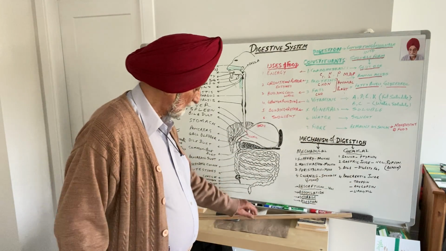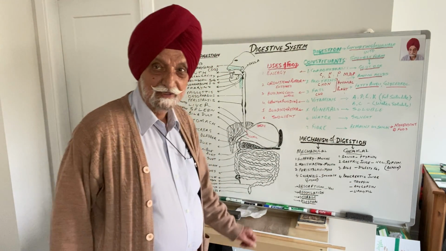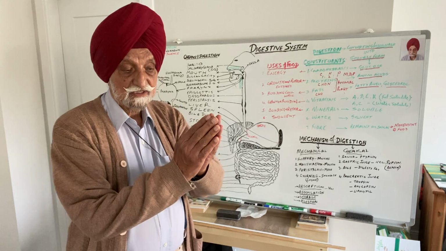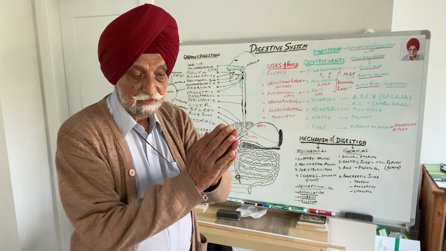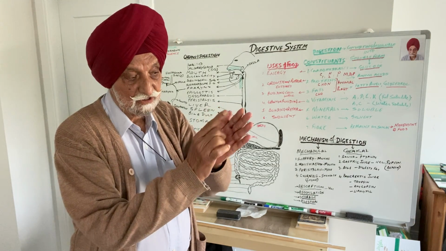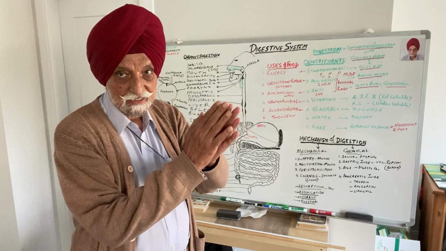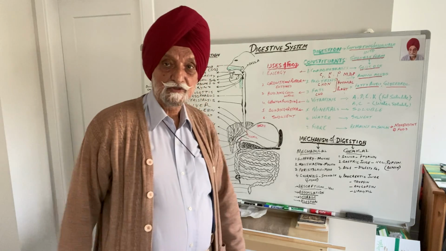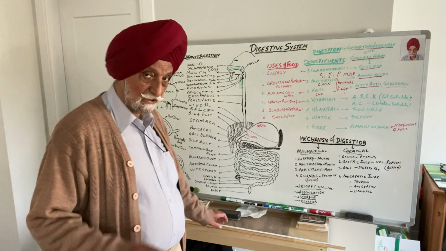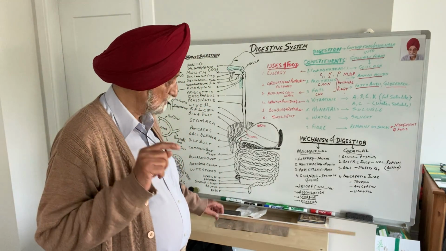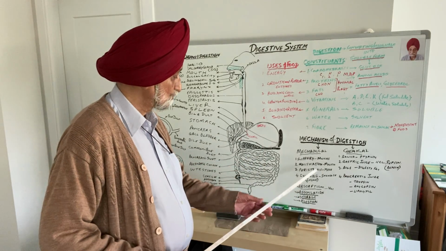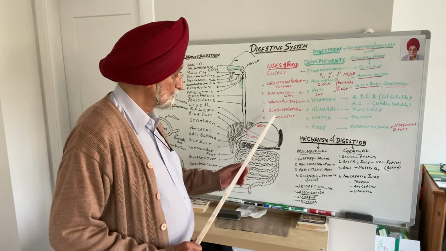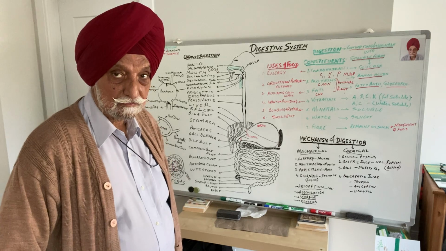Now, mastication, I hope you understand, that's what we do in the mouth. Churning is that the stomach makes the movements like this. In the stomach, there are ridges, and those ridges churn the food and mix the food in the saliva which was there, and also a juice from the stomach called gastric juice.